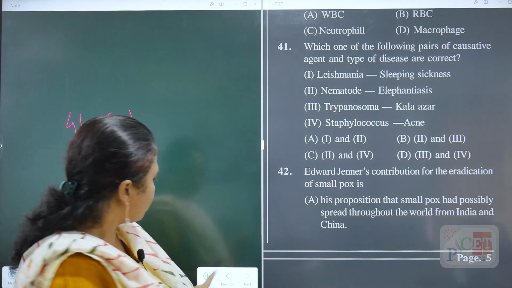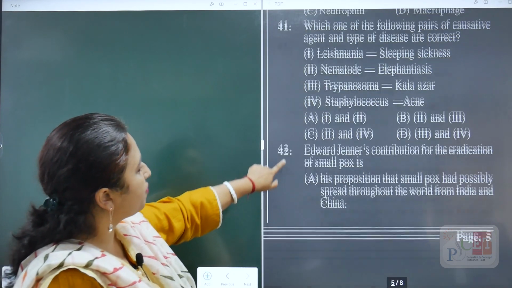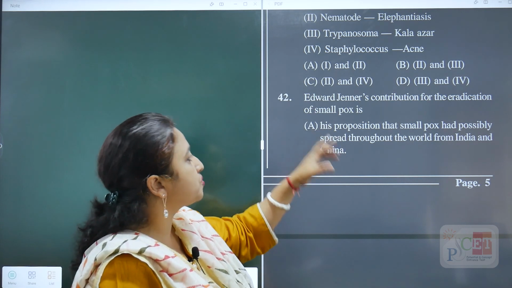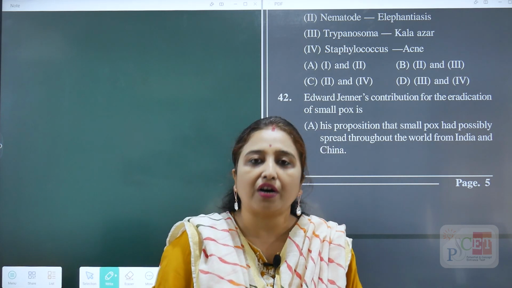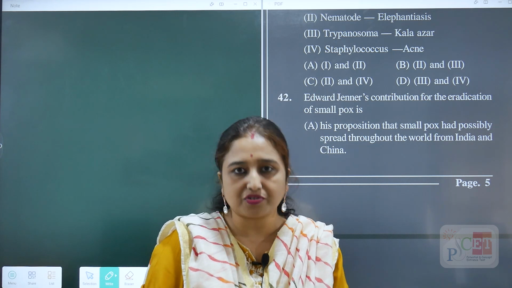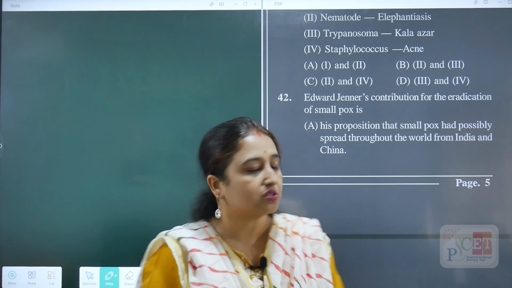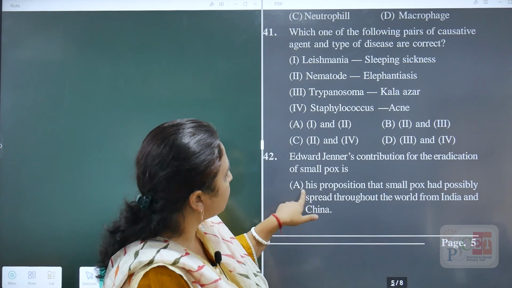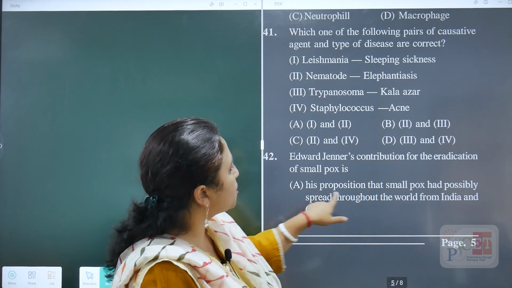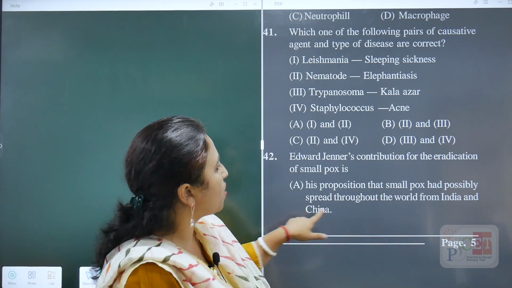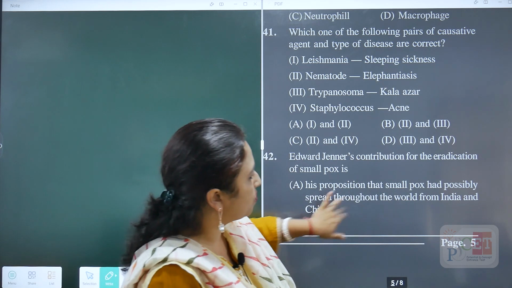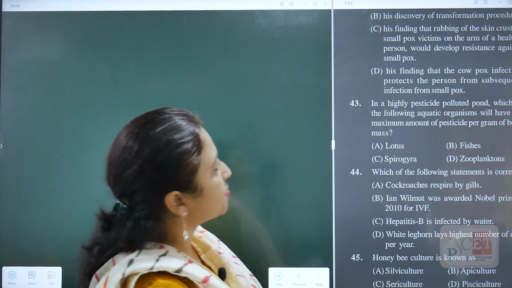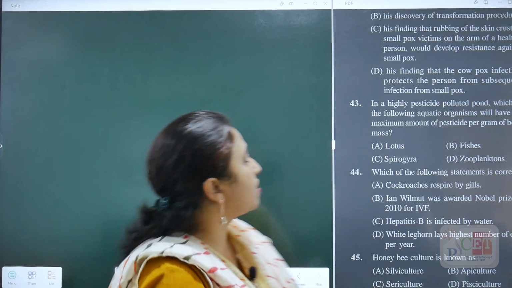Okay, next we are moving to question number 42. Edward Jenner's contribution to the eradication of smallpox. Edward Jenner is the father of immunology, so he first discovered the vaccination process. Let's see the options. Here it is written as his proposition that smallpox possibly spread throughout the world from India and China. No. The second option is his discovery of transformation procedure. No, this is not correct.